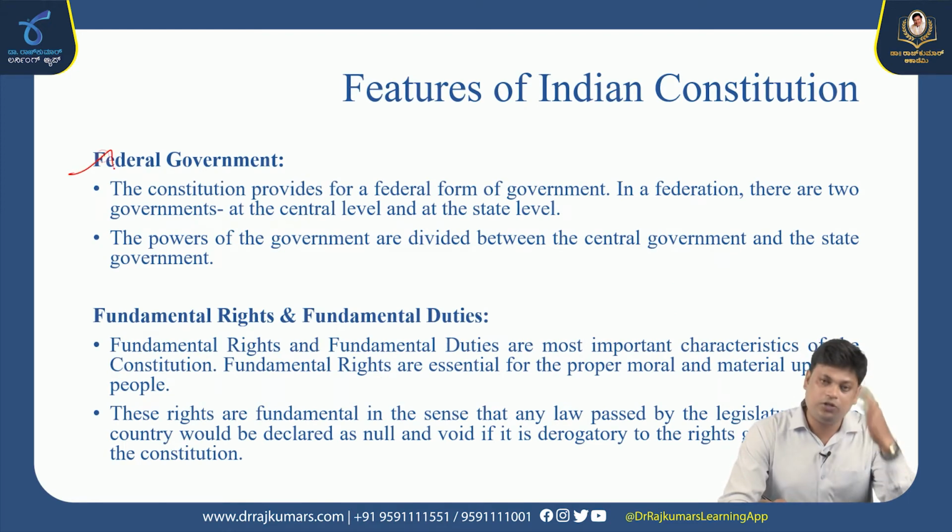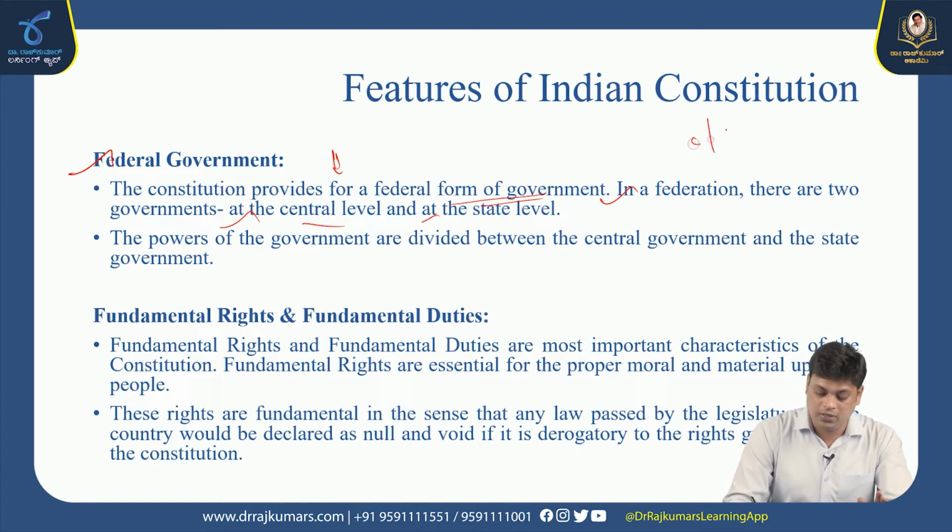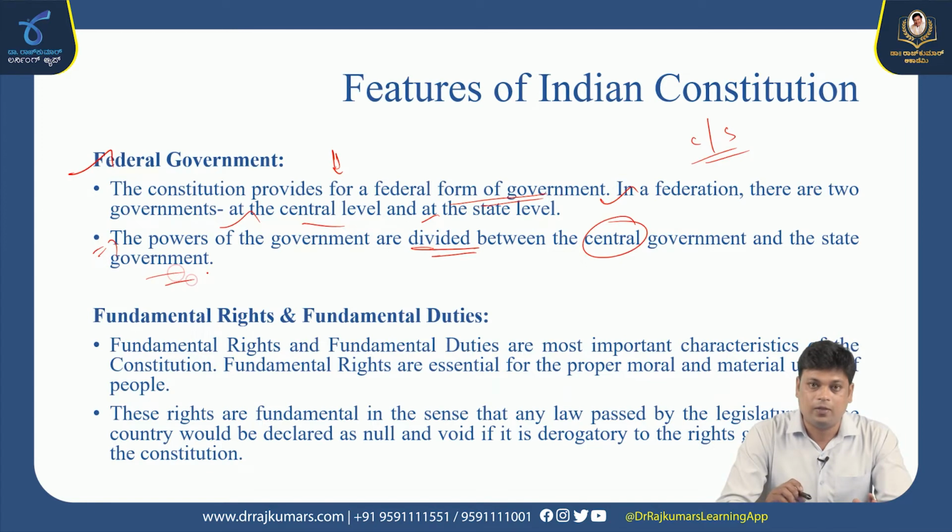Okay, next one is the federal government. The Constitution of India provides for a federal form of government. In a federation, there are 2 governments, at the central level and at the state level. So 2 levels of government, central as well as state. The powers of the government are divided between the central and the state government. Interstate relations, intra-state relations, there is a clear-cut power division between the central and state. That is known as federal government.